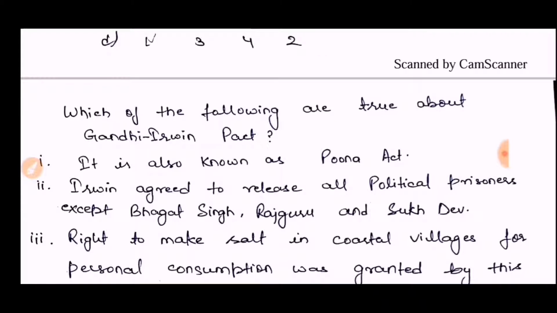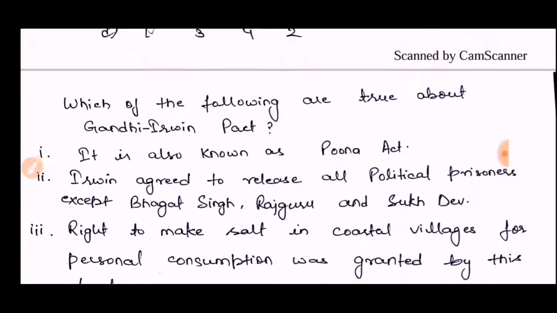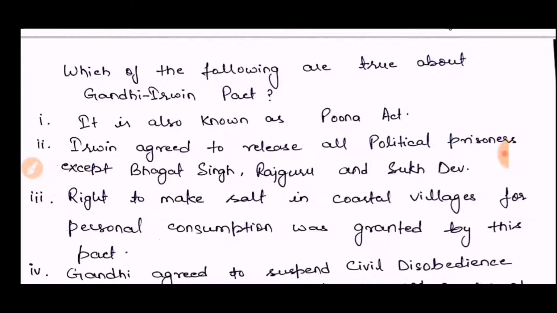The ninth question of this video, second last: which of the following are true about the Gandhi-Irwin Pact? First statement, it is also known as the Pune Act. You just realize what the statement is.